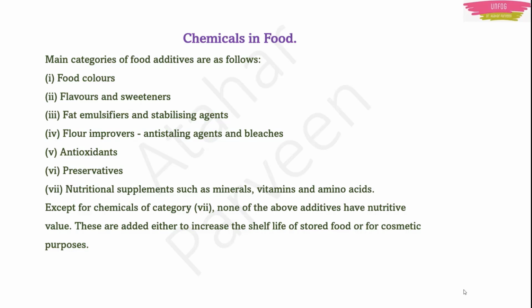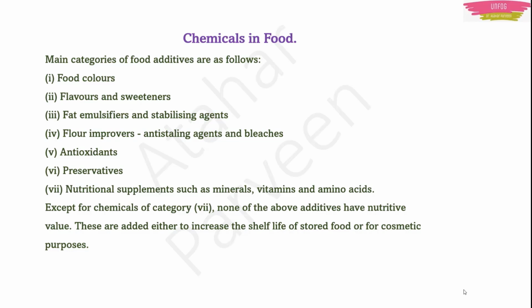Now one thing which you have to note is that the first 6 categories have nothing to do with your health. Okay, they are used either to increase the shelf life of the food, correct, or to make it tastier. That's all. But it will not help you in any way from the nutrition perspective. Only the 7th category will help you from the nutritional perspective.